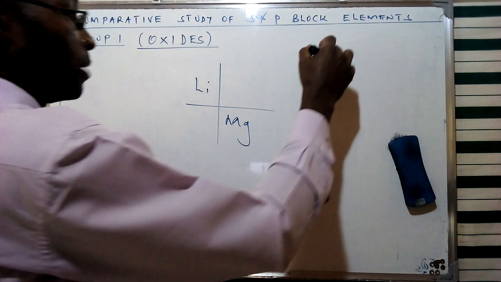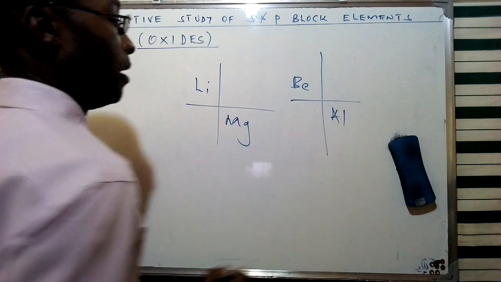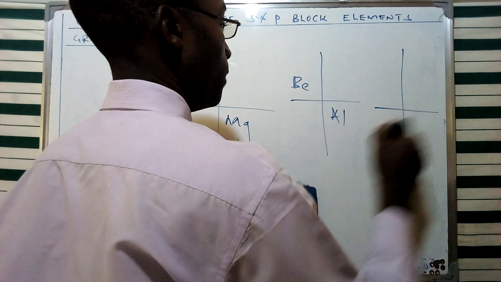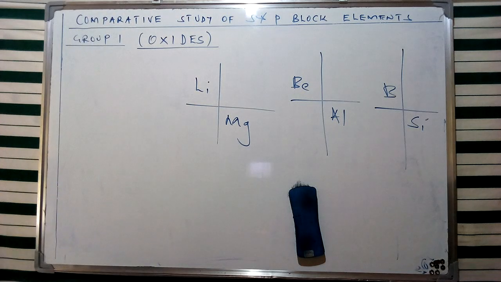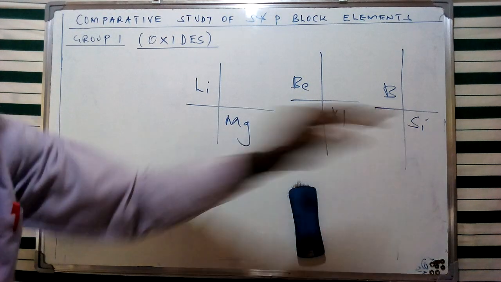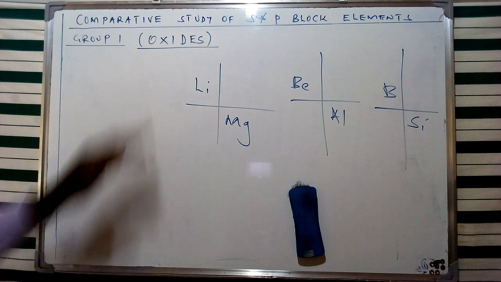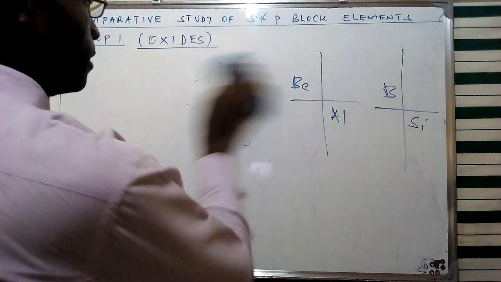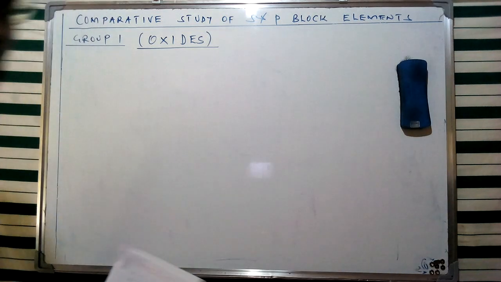And in that particular case, we had seen that beryllium is going to exhibit a diagonal relationship with aluminium in terms of their specific compounds, and boron is going to exhibit a diagonal relationship with silicon. Now, in that particular case, we're going to look at the concept of oxides and try to see some of the unique characteristics which are going to be displayed by oxides of group 1 elements.